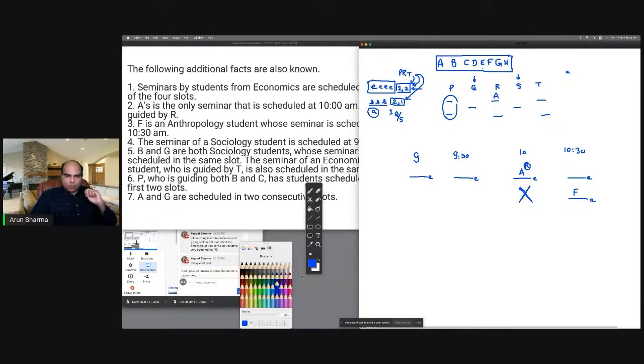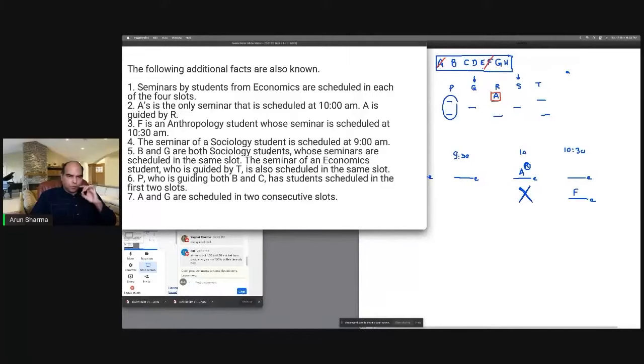So here the global list you are building on top, A B C D F G H, in that A is now placed time-wise and F is also placed time-wise, okay? You've got A's guide, R. F's guide you don't know, it has to be amongst Q and S. Okay? So let's move on to the next one.